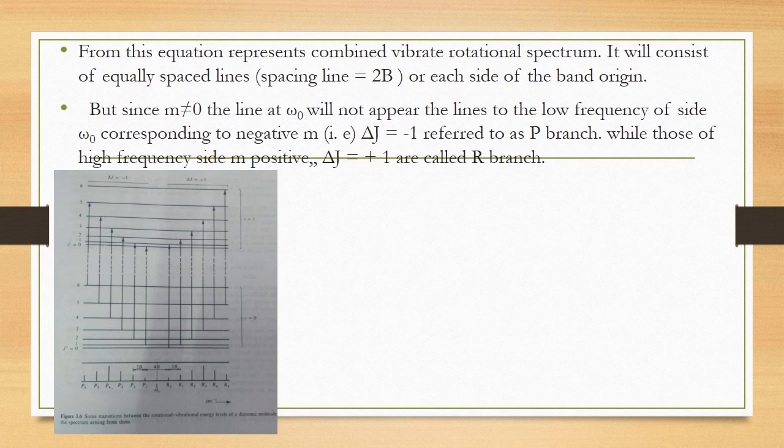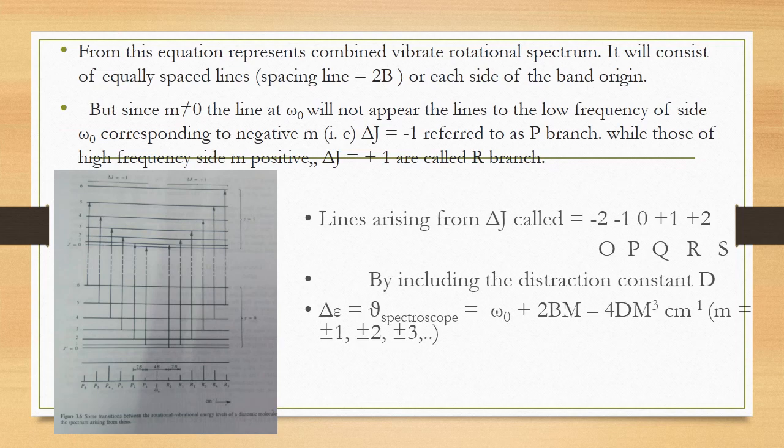Here omega 0 is the band center or band origin, and to the right side we have the R branch, to the left side we have the P branch. Lines arising from delta J equal to minus 2 to plus 2 give the O and S branches. Minus 1 to plus 1 gives the P and R branches.